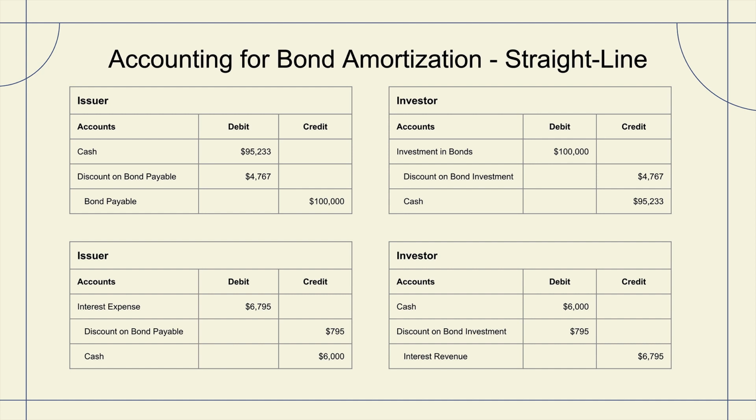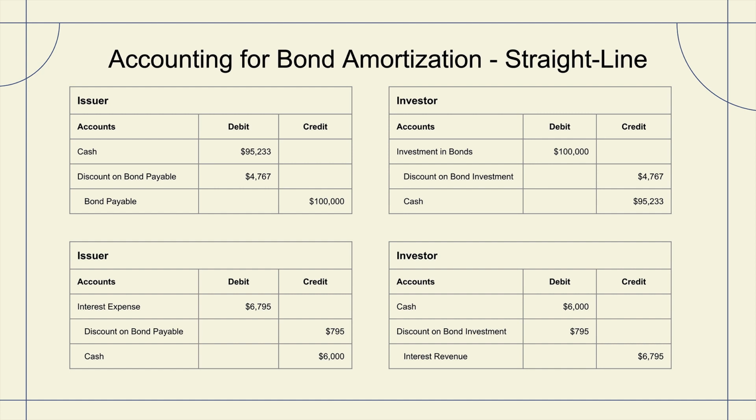But we must amortize the discount. We have to bring that discount down to zero, so that upon maturity, we have a bond payable with a carrying value of $100,000. We must systematically and rationally chip away at that $4,767. We're going to do that by dividing it using the straight-line method over the 6 periods to get $795. For this first period, we're going to credit discount on bonds payable for $795. And that increases our interest expense to $6,795.